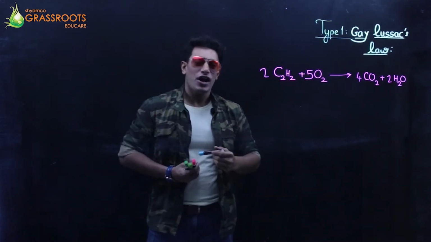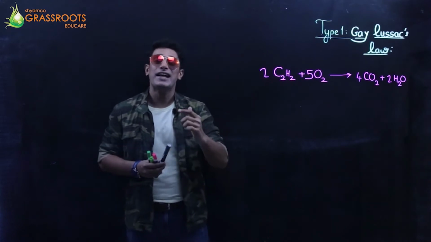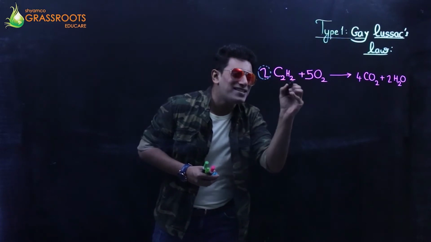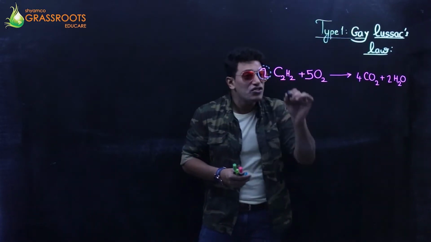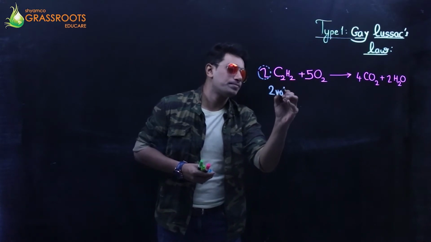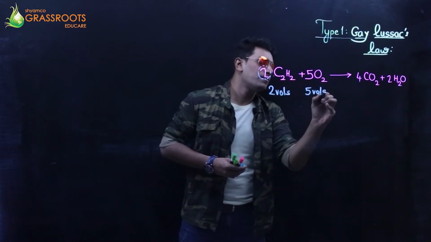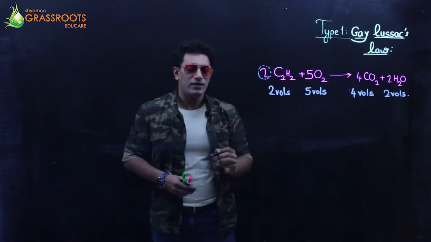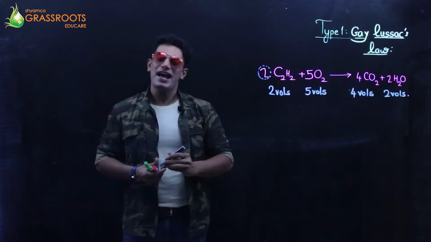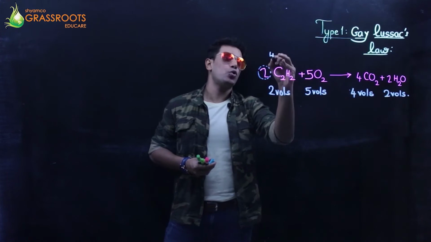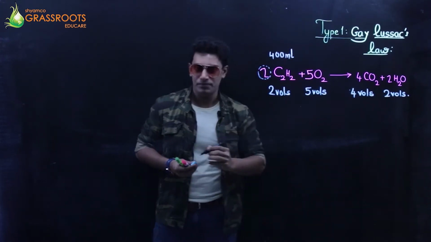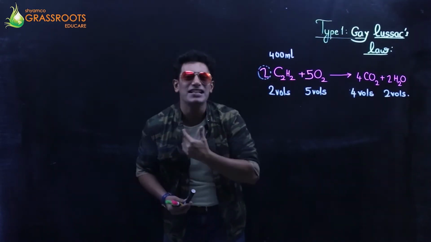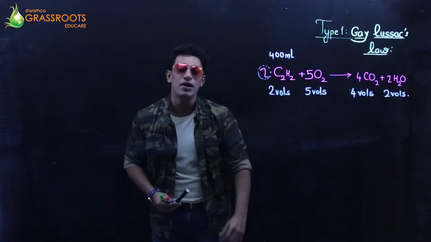Now what we can do is, underneath the reactants, write down the volumes. Can I say 2 volumes of acetylene is used up in the reaction? So 2 vols. Underneath this, 5 vols, 4 vols and 2 vols. Perfect. All right. Now I have been told 400 ml of acetylene. So the total which we have in our experiment, in a laboratory, I am performing this experiment. How much acetylene do I have? I have 400 ml.